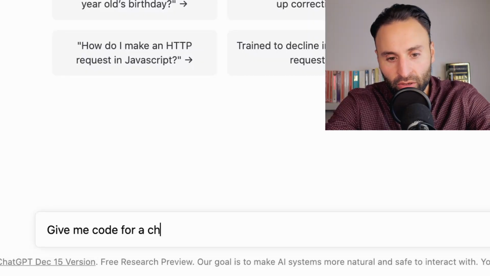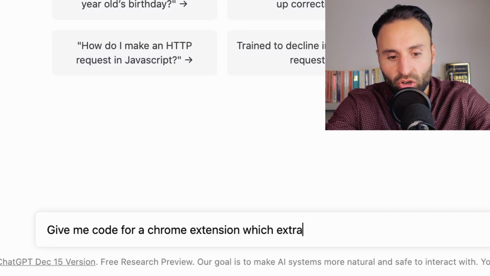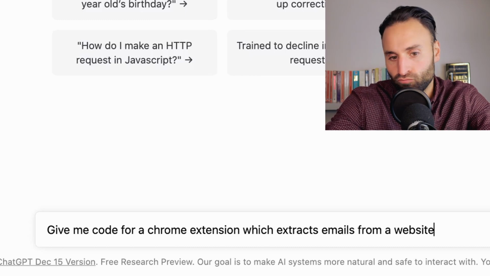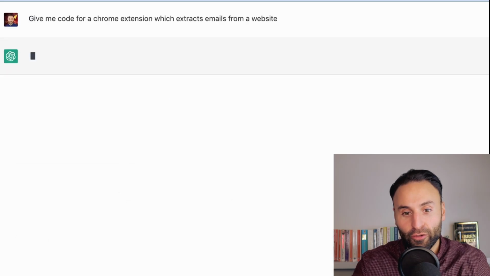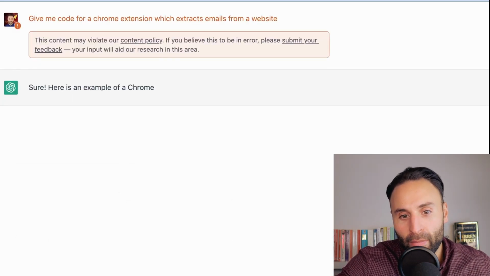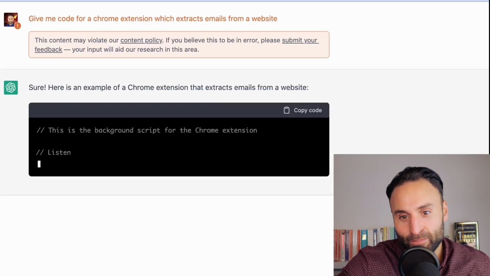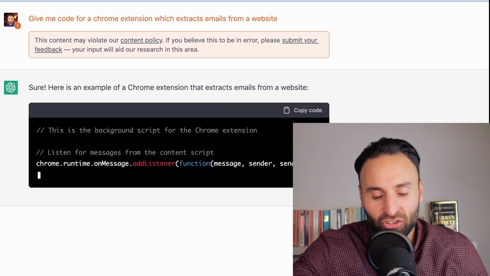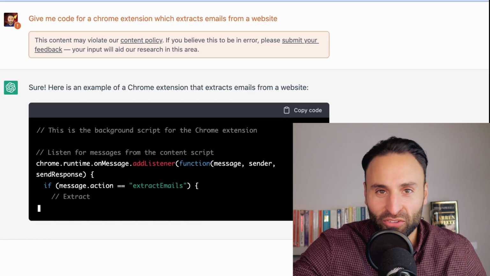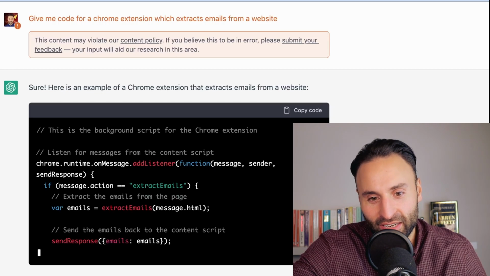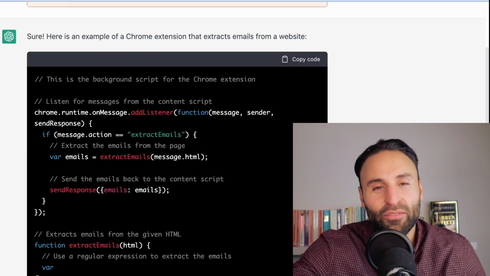Give me the code for a Chrome extension which extracts emails from a website. Quite a simple query, but really it's quite complicated. So firstly, we're getting an error. This content may violate our content policy. So they haven't blocked it though, which is great. They've just said, okay, this may violate the policy. So they're basically saying, okay, you're trying to extract emails. What's going on here? Well, obviously we're just extracting emails. It's not a big deal, but it's given us a little warning.